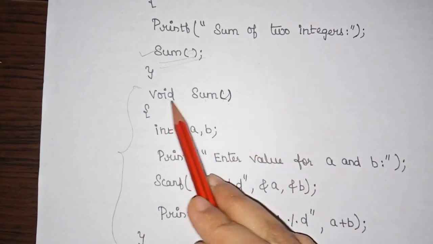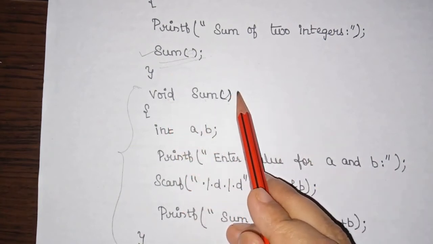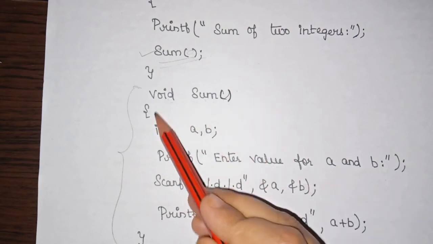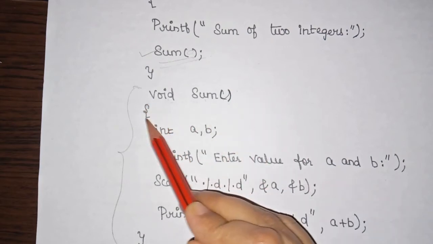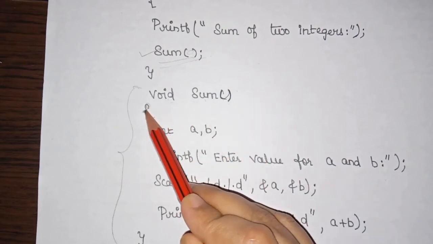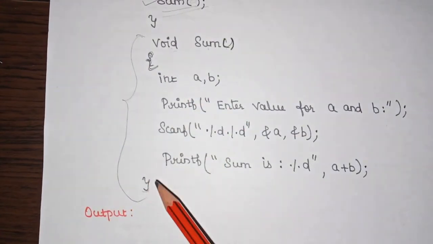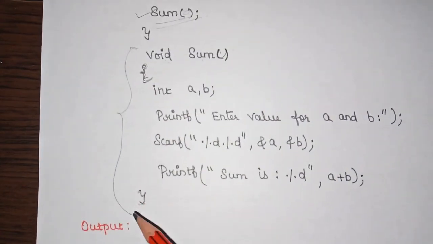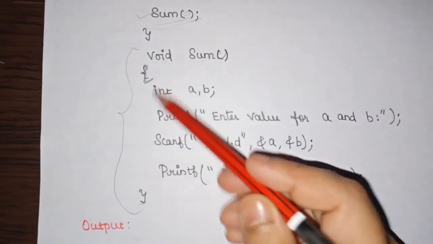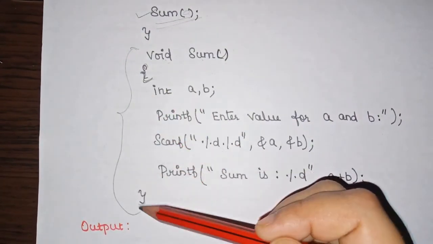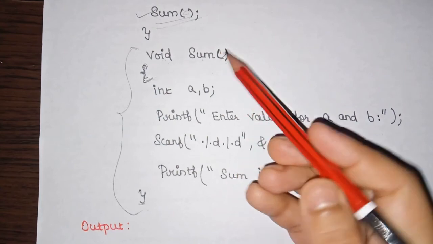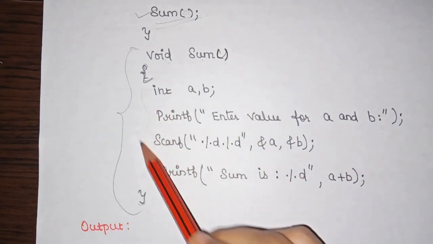But when we have a function definition, here the statement is not going to end. Why? Because your definition actually starts here, right? So this starts with the open brace and it ends with the close brace. Here we are using these braces for the open and close of a function definition. So here is your function definition.